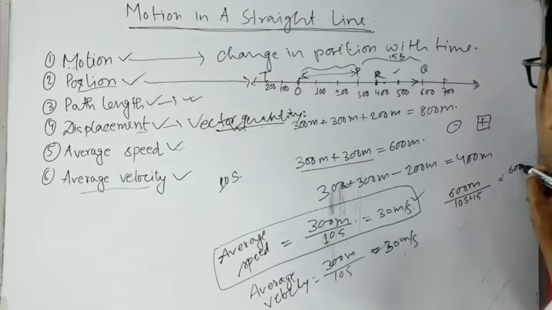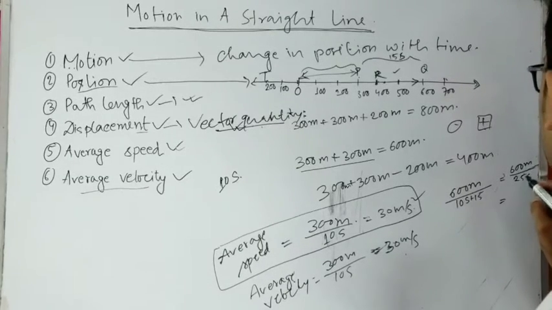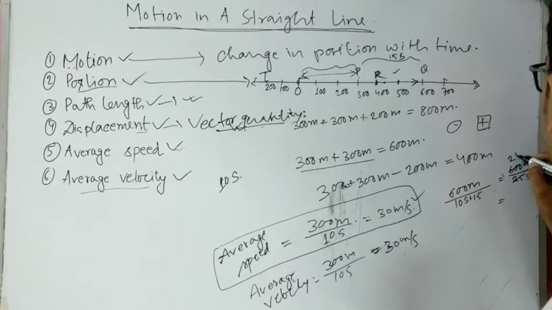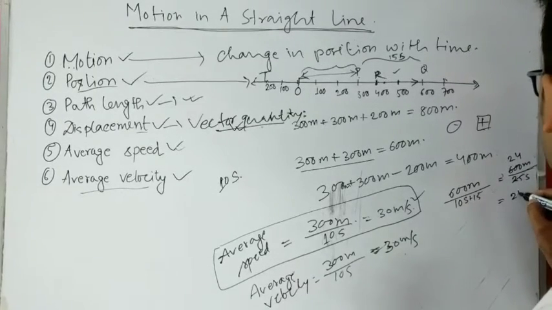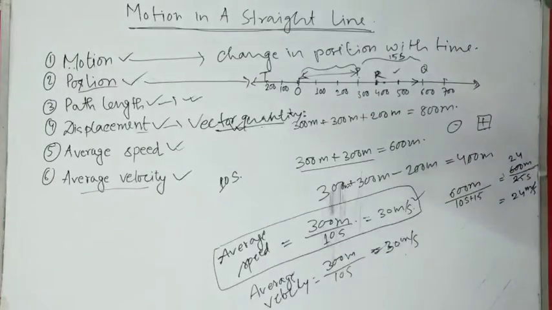So this is 600 meter by 25 second. So it would be 24 meter per second. Okay, it would be 24 meter per second.